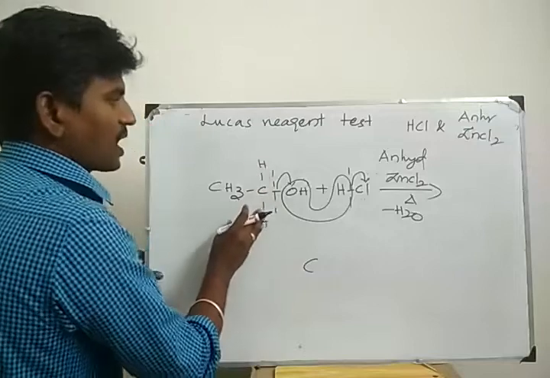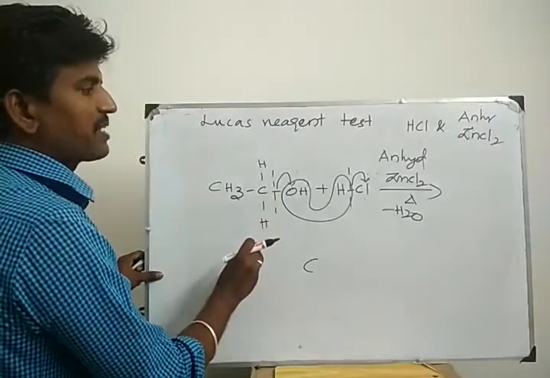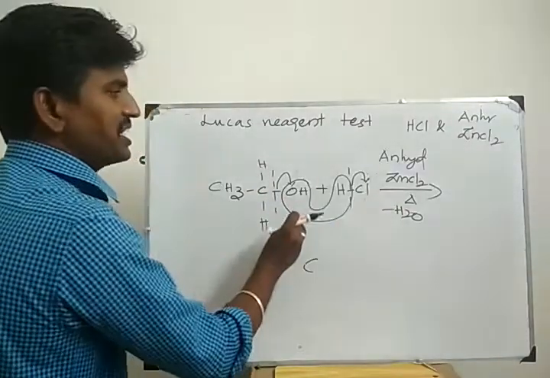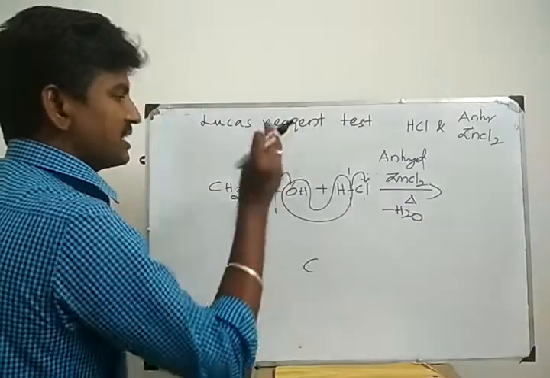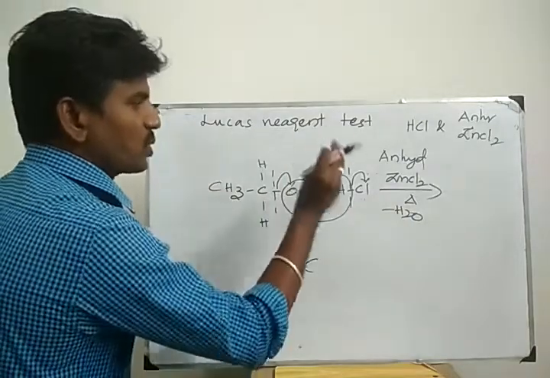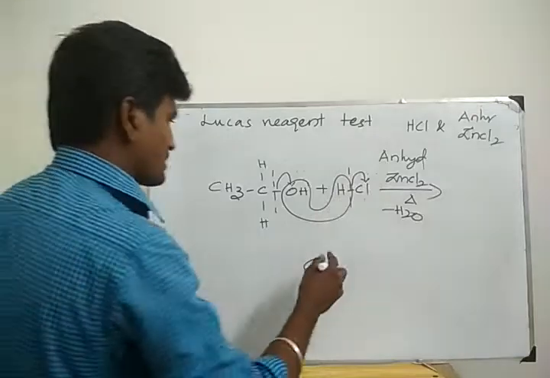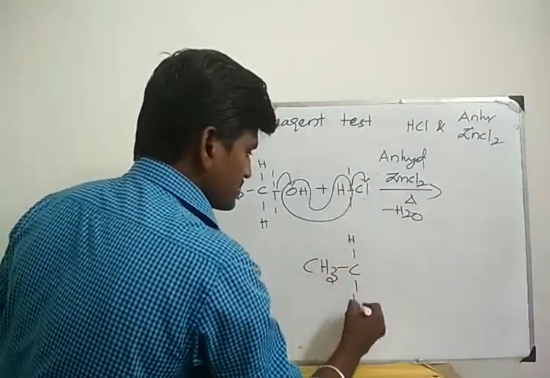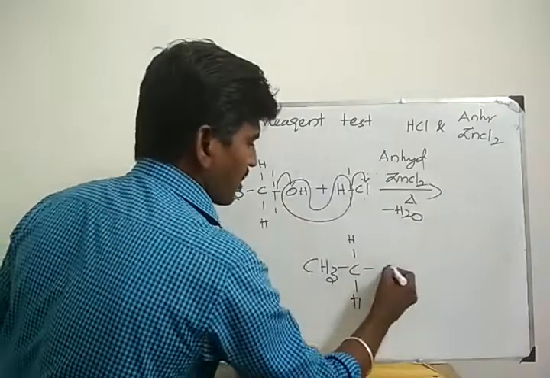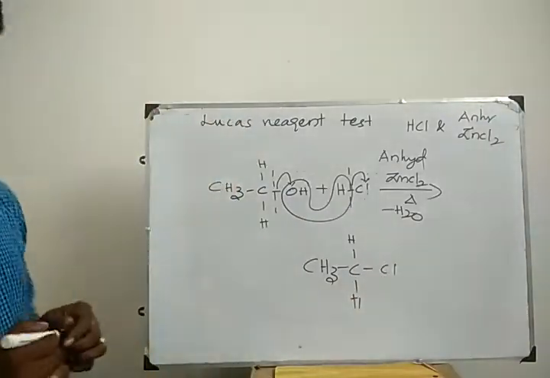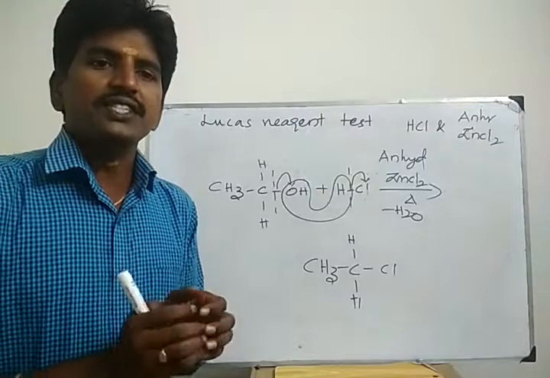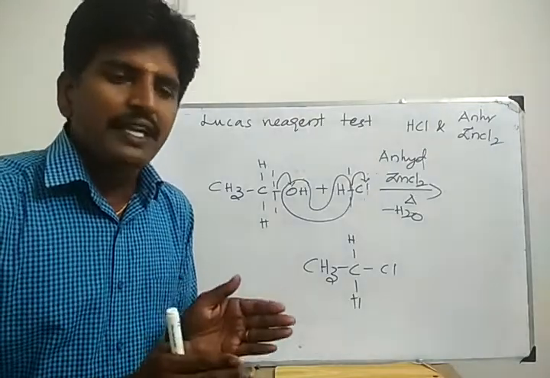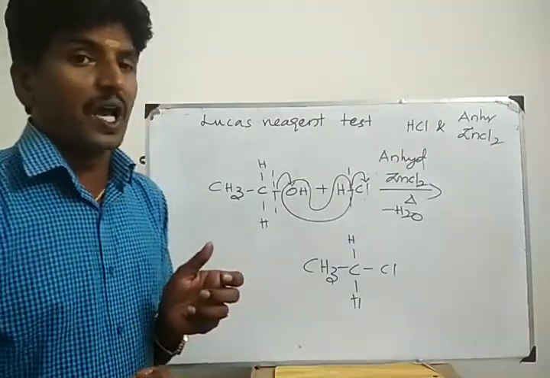Generally, primary alcohol does not undergo a chemical reaction with Lucas reagent. With the action of heat only, it reacts with Lucas reagent. It forms the product, and it forms turbidity. C plus, Cl minus, bond formation. Okay. What's the use of the Lucas reagent test? It is used to distinguish primary, secondary and tertiary alcohol.